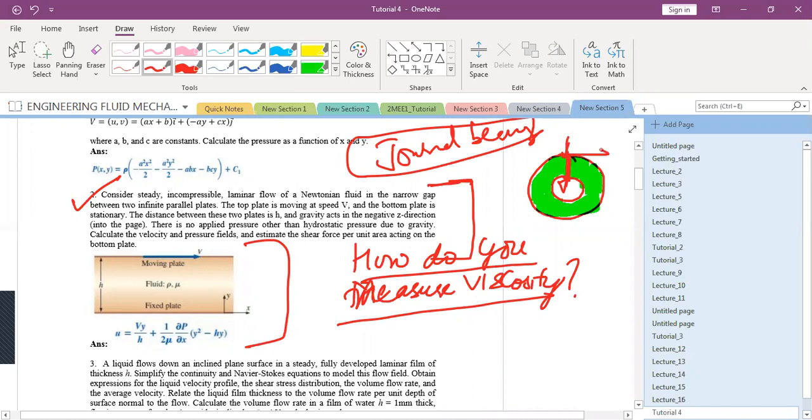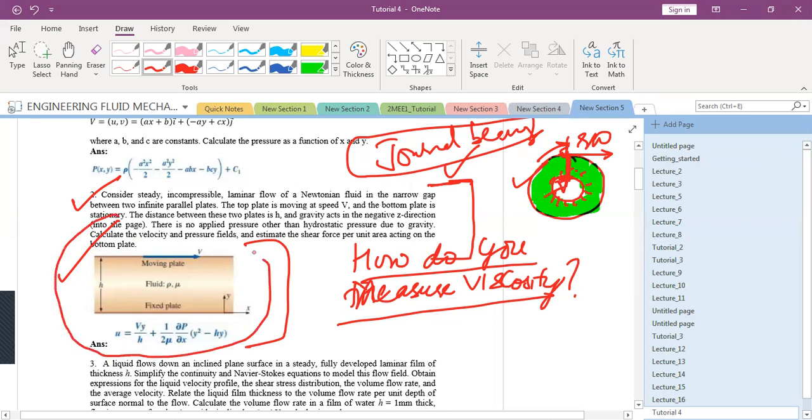And one is moving with some velocity because it is rotating with some angular velocity. So it has some linear velocity that is equal to r omega. And this is stationary. So please remember, when you see such kind of a thing, always try to think about these practical applications. That is why this is so important. Are you clear?